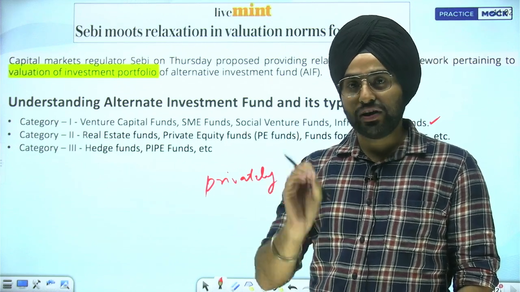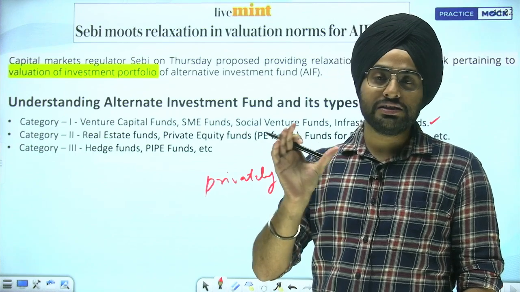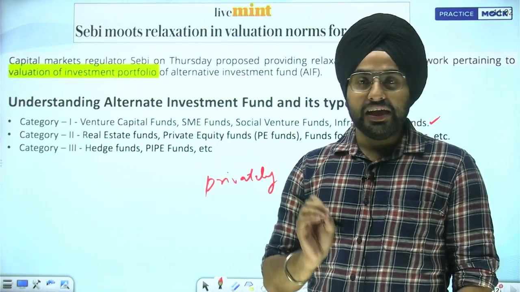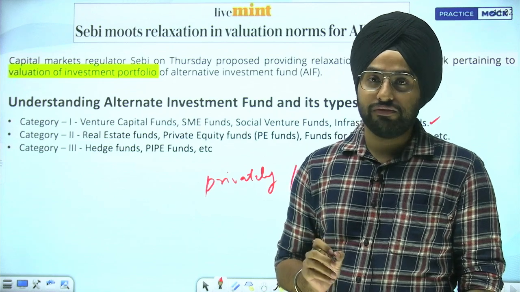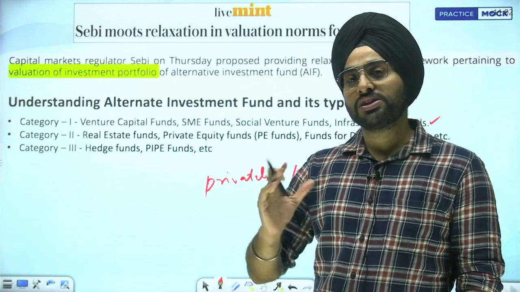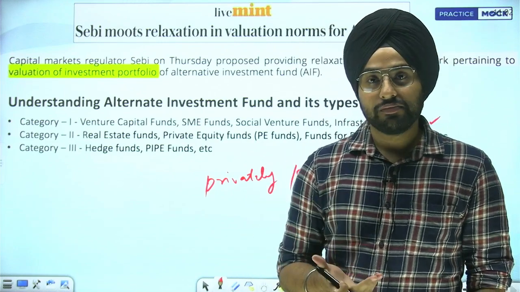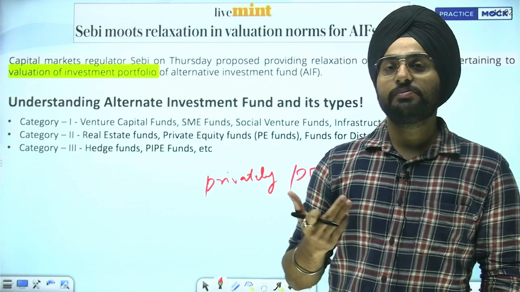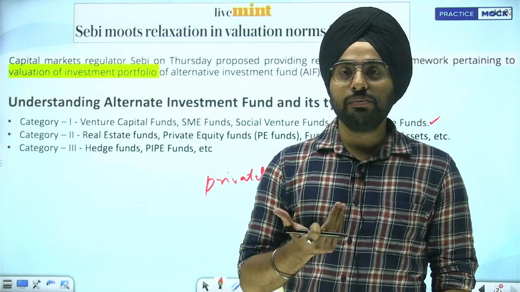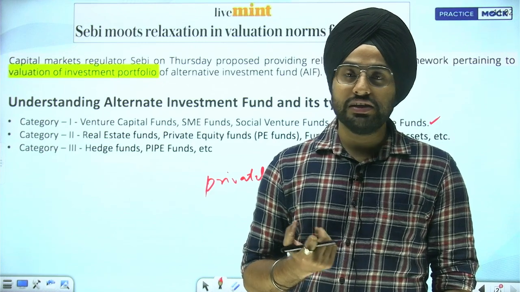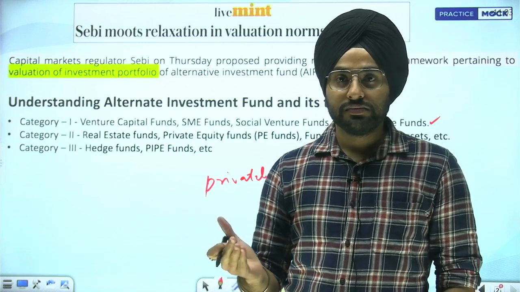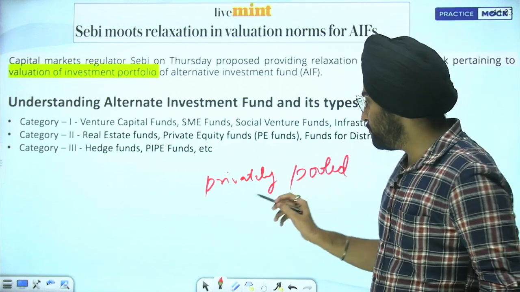एंजल फंड में सिर्फ 49 हो सकते हैं, नॉर्मल के अंदर 1000 तक मैक्सिमम हमारे इन्वेस्टर्स हो सकते हैं इन AIF. Okay, means there cannot be more than 1000 investors in a particular AIF. That means of course it's a private. When we say private, it is private because it is limited by people. It cannot go beyond certain limit. Okay, so this is what the privately pooled means.